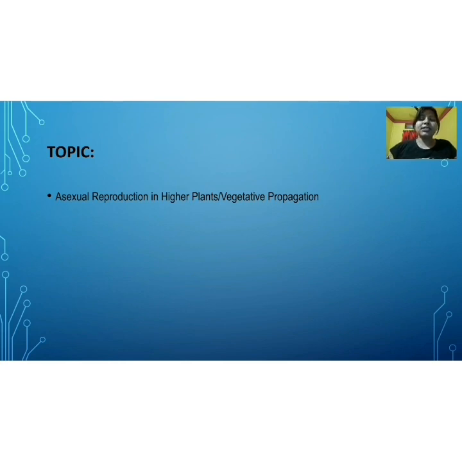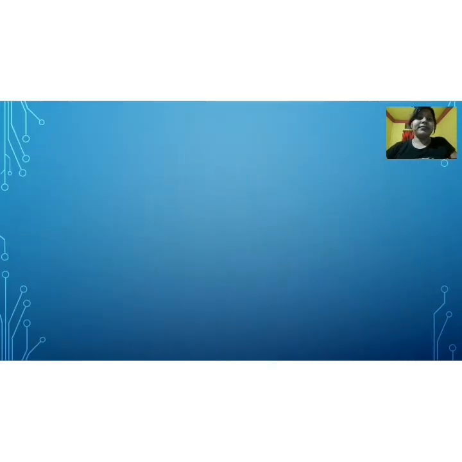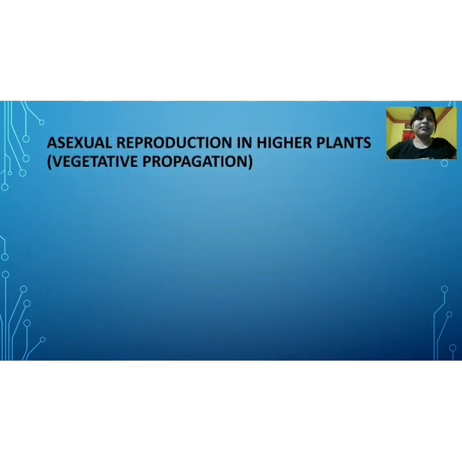So already we have discussed how lower animals or lower organisms show asexual reproduction to increase their number. Today we will discuss how through asexual reproduction higher plants also increase their number. Asexual reproduction in higher plants is termed as vegetative propagation.